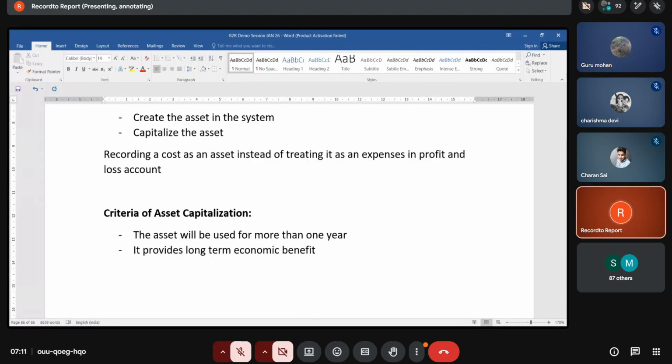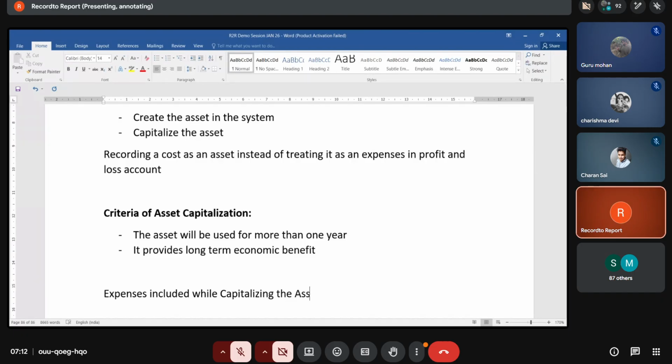If any installation charges are paid, that has to be included in the asset capitalization. And any direct cost, any transportation cost or any testing charges, all should be included in the asset capitalization, in the total cost of an asset. These are the expenses included while capitalizing the asset.